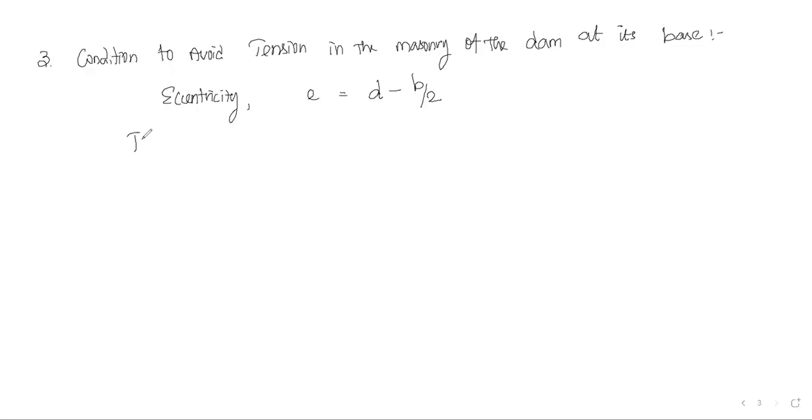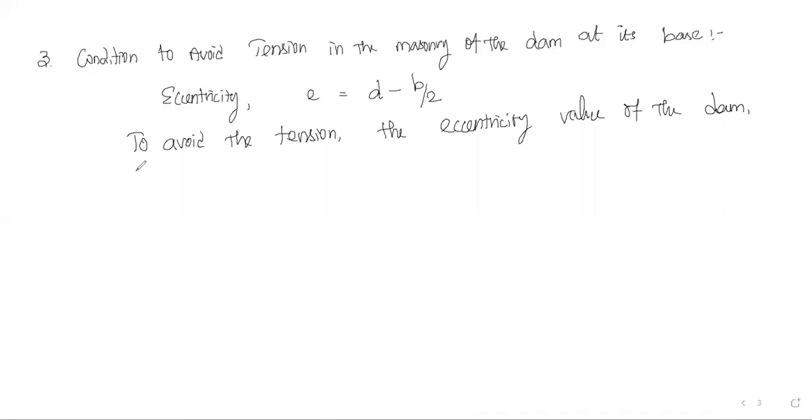So to avoid the tension, the eccentricity value of the dam should be less than or equal to B by 6.